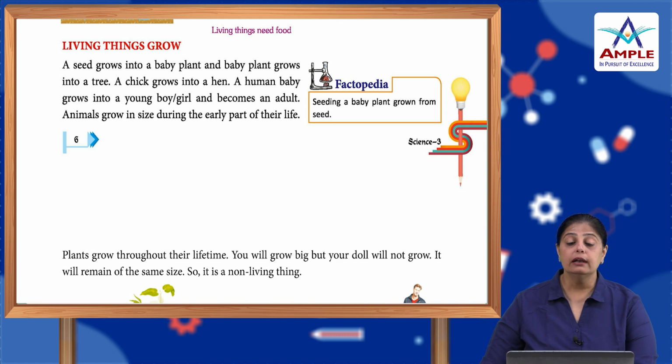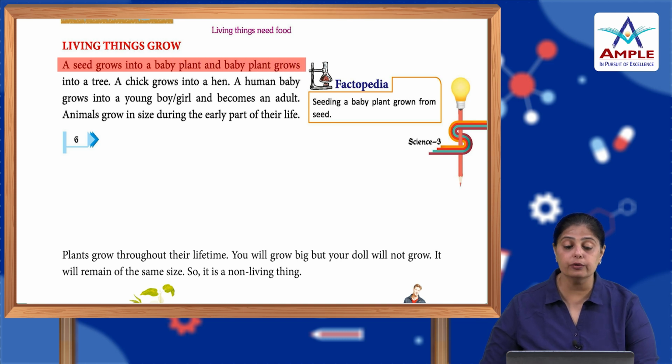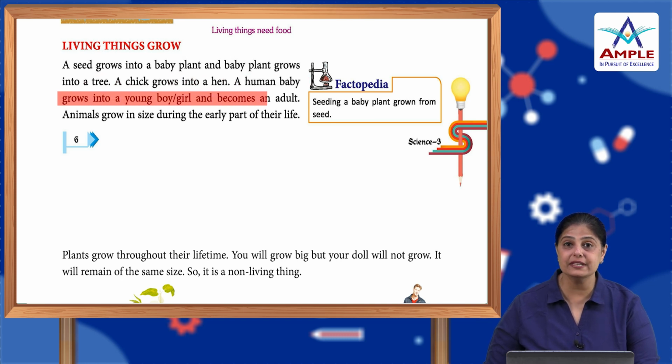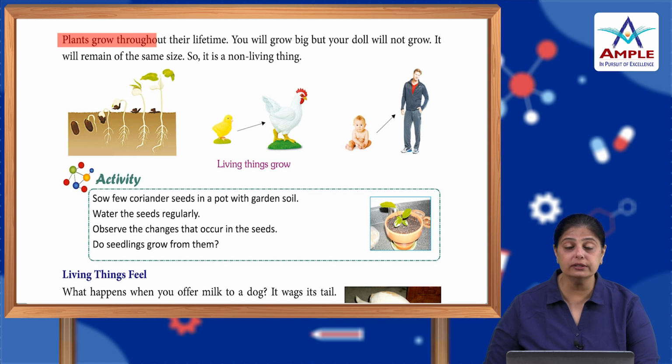Alright. Now, living things grow. A seed grows into a baby plant and a baby plant grows into a tree. A chick grows into a hen. A human baby grows into a young boy or girl and becomes an adult. Animals grow in size during the early part of their life. Plants grow throughout their lifetime. You will grow big, but your doll will not grow. It will remain the same size. So, it is a non-living thing.